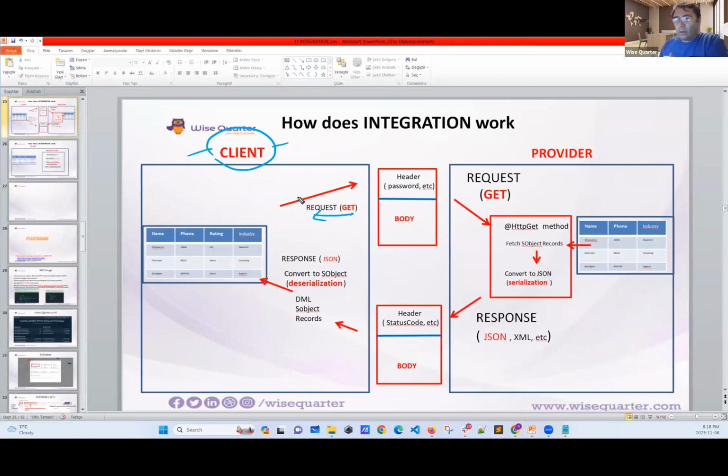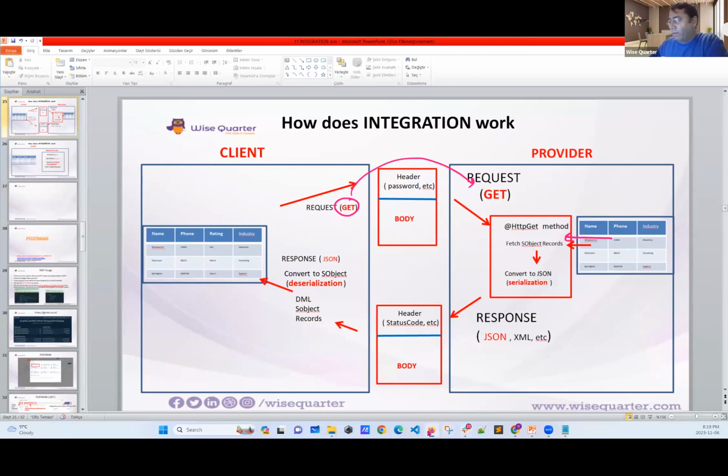Now, we don't need to serialize anything because we will say, okay, I need data, that's all. This will create header and body. Body will have nothing here because we are not sending data, we just want to get data from you. And then when they receive it, they will understand that this is a GET method because we created this request. It's a GET request. What they will do, they will fetch some data, which we did here.